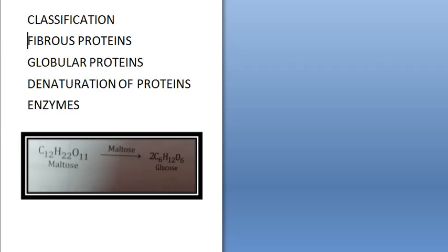Globular proteins: in the globular proteins, molecules are folded together into a compact unit forming a spheroidal shape. They are held together by hydrogen bonds and they are soluble in water or aqueous solutions of acids, bases or salts.